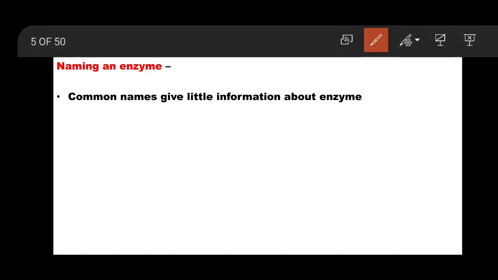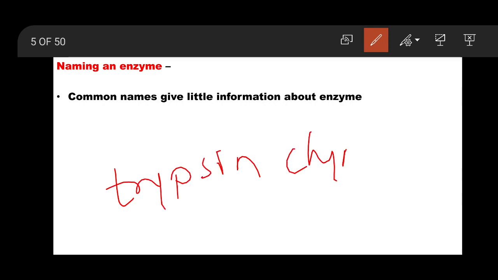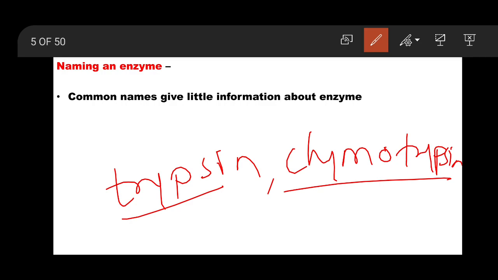There are many enzymes given common names, like trypsin and chymotrypsin. These are enzymes, but the names do not show where they are synthesized or what the function of trypsin is, because this is a common name.